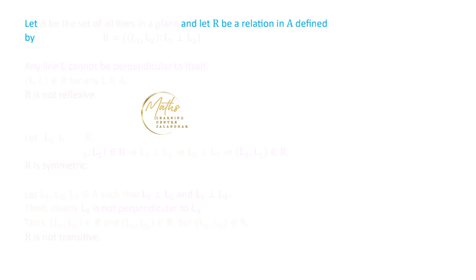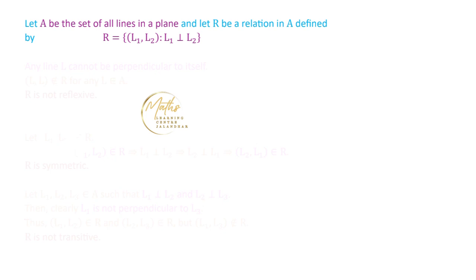Now the next question we have is, let A be the set of all lines in a plane and R be a relation on A defined in this way. We are saying that two lines L1 and L2 are related to each other if L1 is perpendicular to L2. Now we have to check whether this relation is an equivalence relation or not.